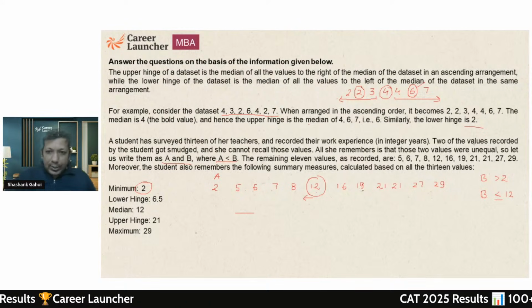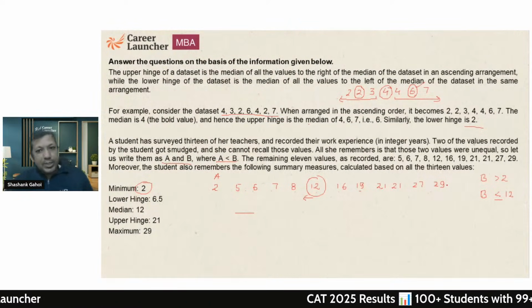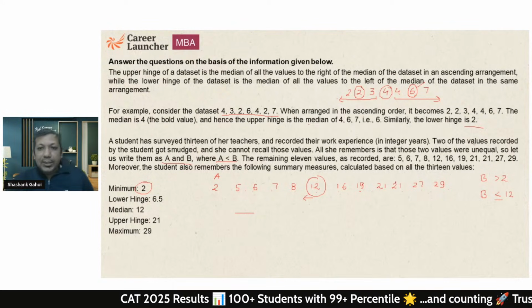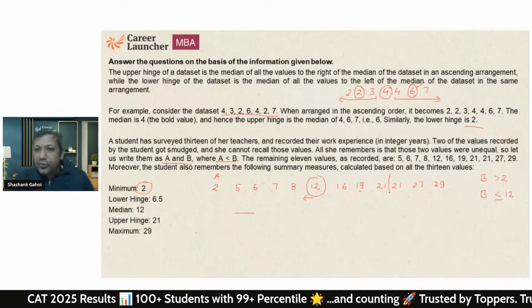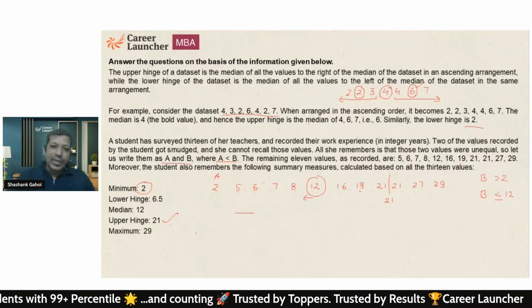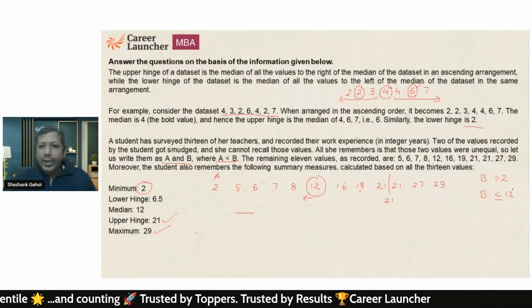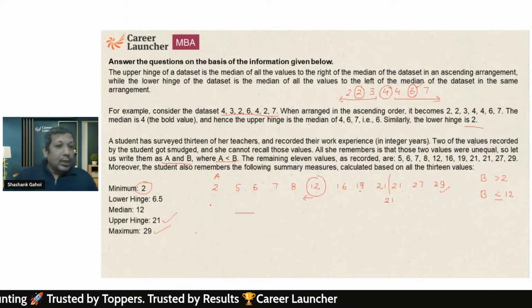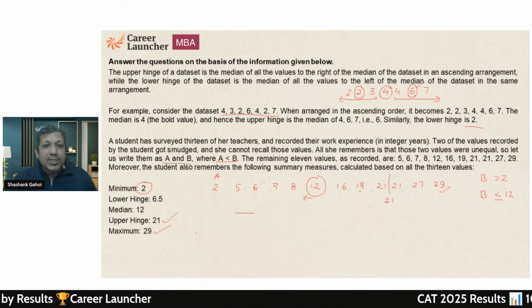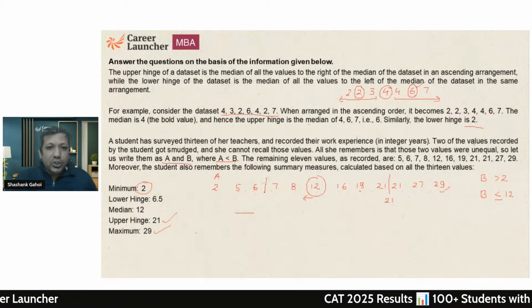Okay. So on the right-hand side, do I have 6 numbers? Yes. So I got 1, 2, 3, 4, 5, 6. So the median is going to be the average of the middle two numbers. That's going to be 21. Is the upper hinge 21? Yes. Maximum value 29? Yes. Lower hinge is 6.5. Okay, so it means the average of 6 and 7 should be 6.5. So the lower hinge should be this.